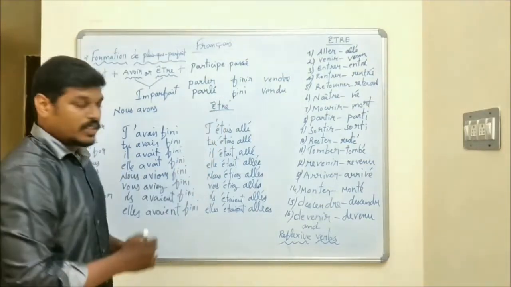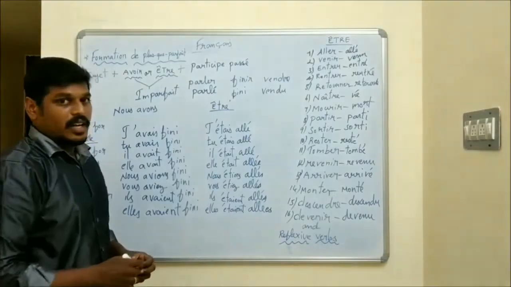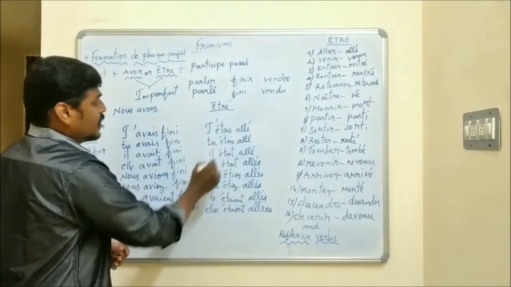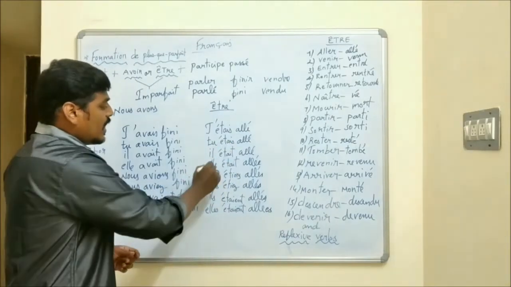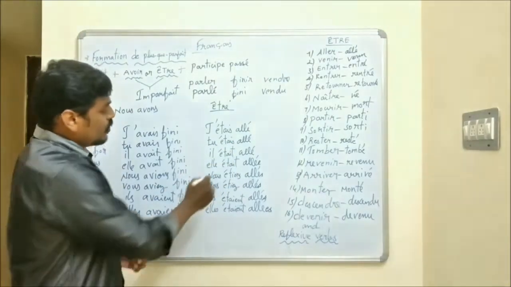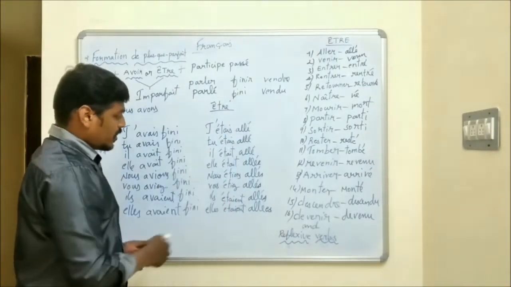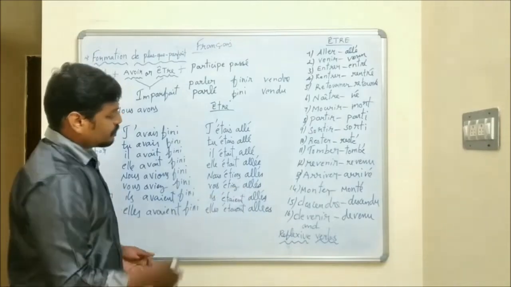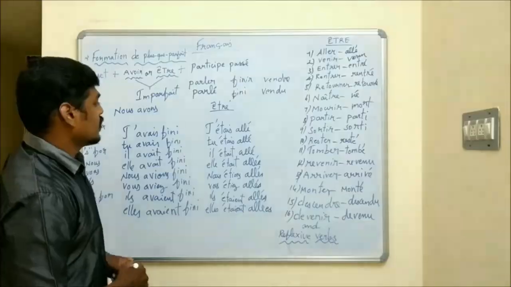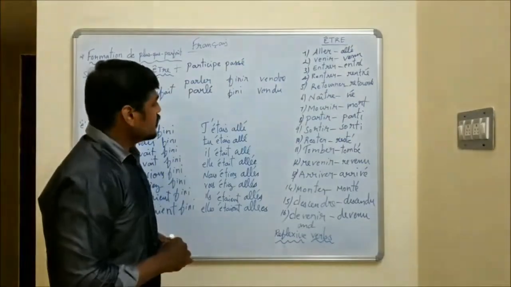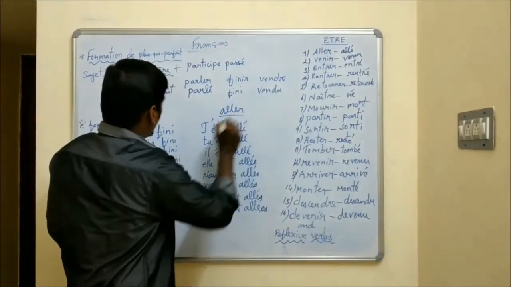J'étais allé, I had gone. Tu étais allé, you had gone. Il était allé, he had gone. Elle était allée, she had gone. Nous étions allés, we had gone. Vous étiez allés, you had gone. Ils étaient allés, they had gone. Elles étaient allées, they had gone. Okay, students, we have completed the verb aller in the past perfect tense. Okay, next.